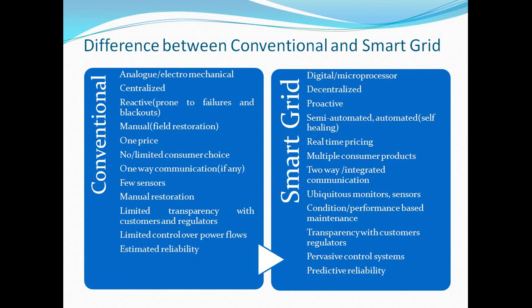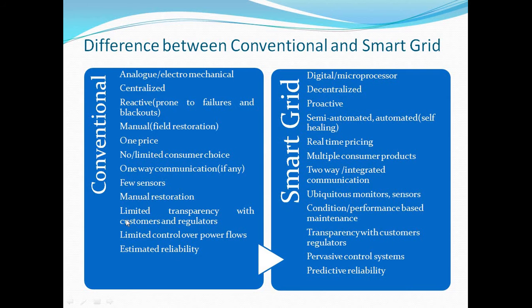It is also called integrated communication. Then the conventional grid needs sensors. Also in the smart grid we need sensors, with the help of control and monitoring systems. In the conventional grid there is limited transparency with customers and regulators. In the smart grid, condition and performance based maintenance is required. In the conventional grid there is limited control over power flows, while the smart grid has transparency with customers and regulators.